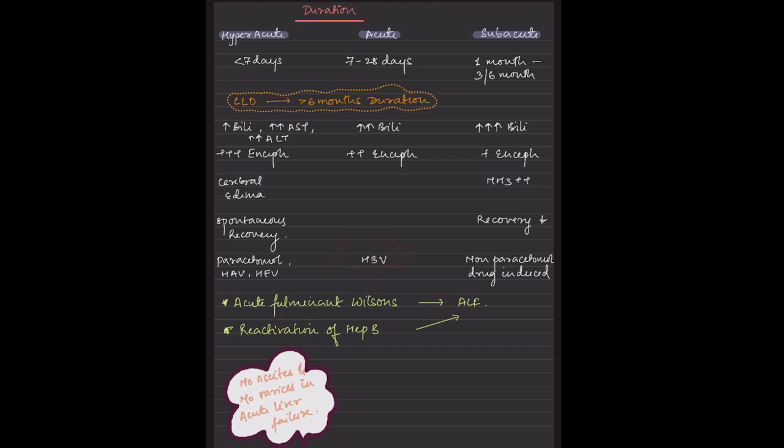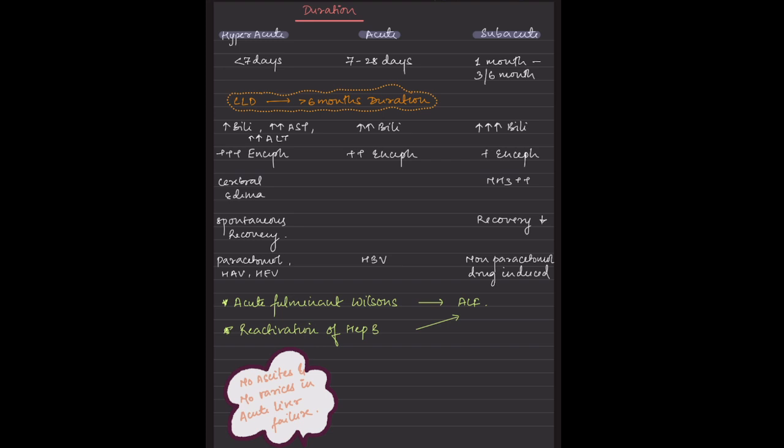When I'm talking about subacute, there will be more bilirubin raised as compared to hyperacute and acute, and the encephalopathy will be less. In CLD patients, there is something called myoinositol, and that is making them resistant to cerebral edema and encephalopathy. In hyperacute and acute, there is no such thing as myoinositol, so the patients suffer from cerebral edema, and they are more prone to hepatic encephalopathy.